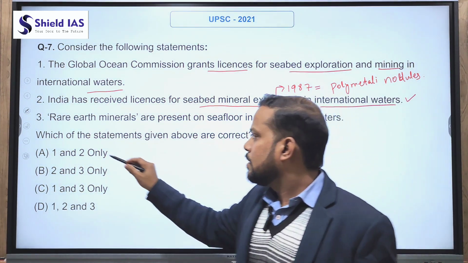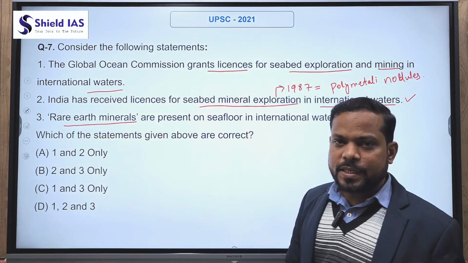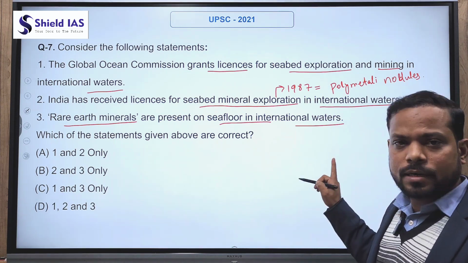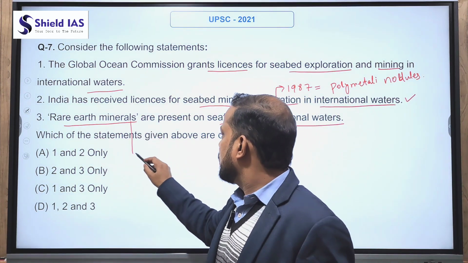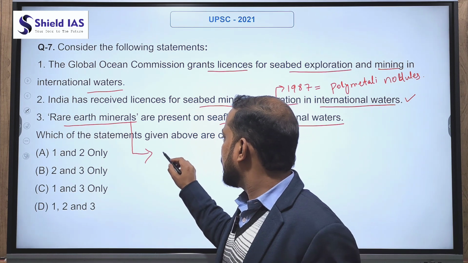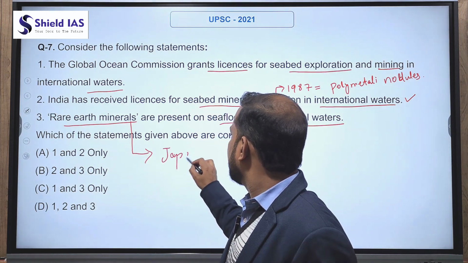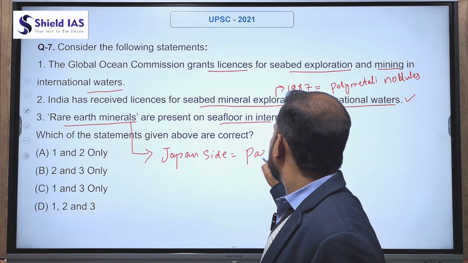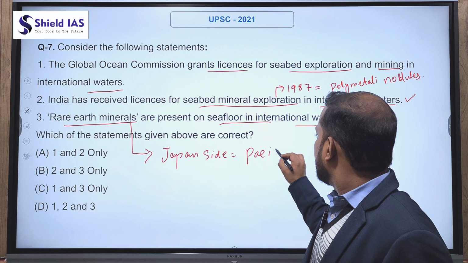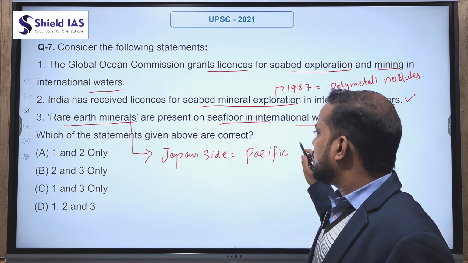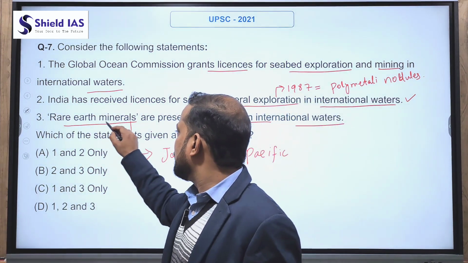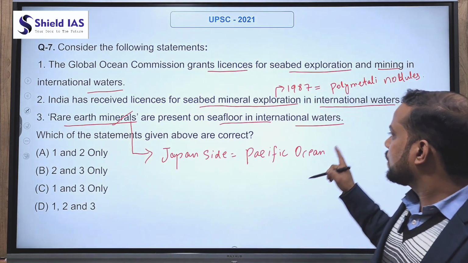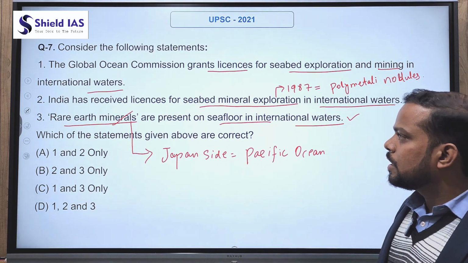Third statement says that rare earth minerals are present on the sea floor in international waters. This statement is also correct. Scientists have suggested that at the Japan side of the Pacific Ocean, there is a huge reserve of rare earth minerals present. So the second and third statements are correct.